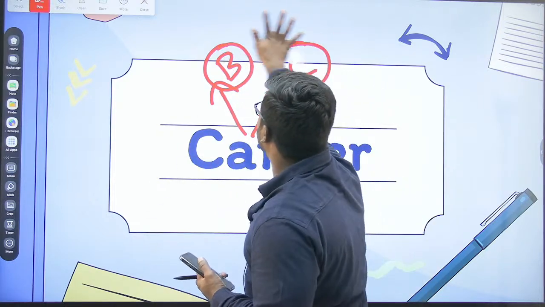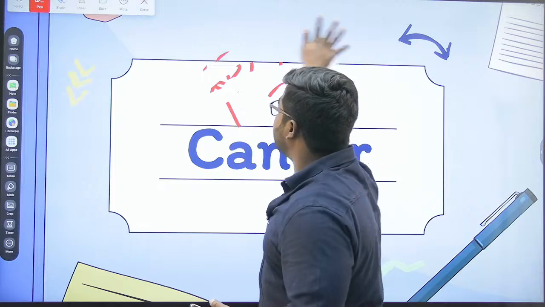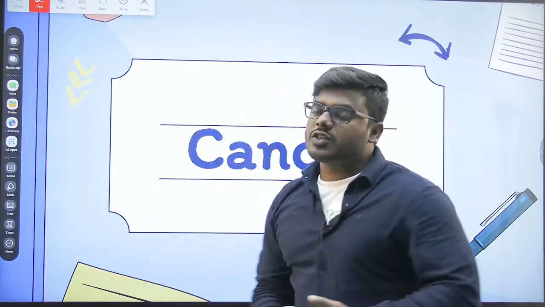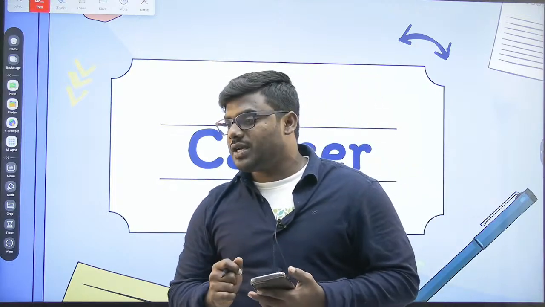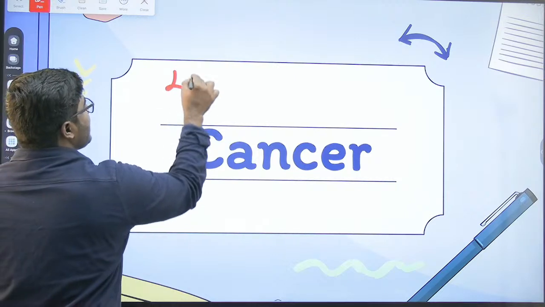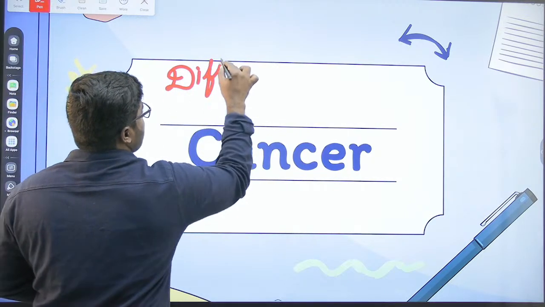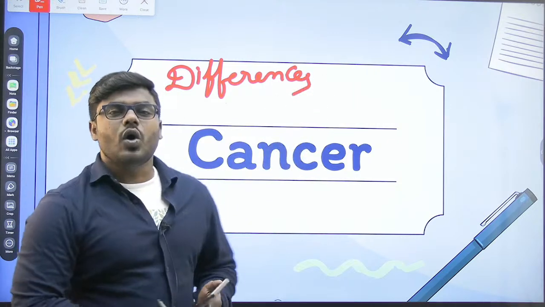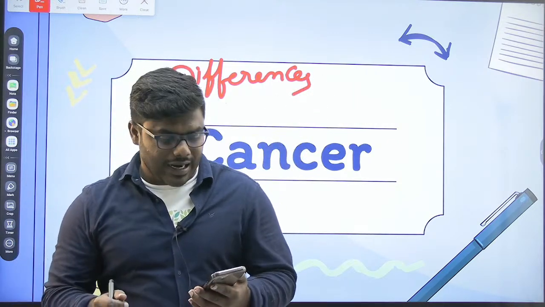So friends, what kind of questions can we expect from this particular cancer topic? Keep it in your mind, we can get questions from the differences. What kind of differences? The differences between the normal cell and the cancer cell, you can get that model.